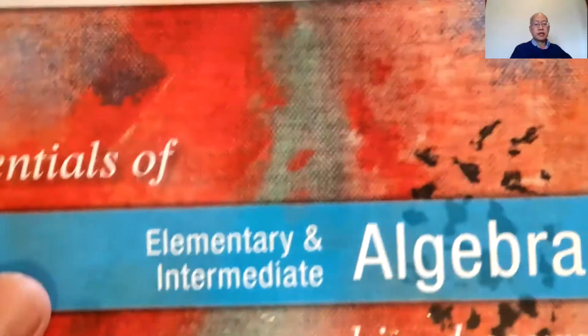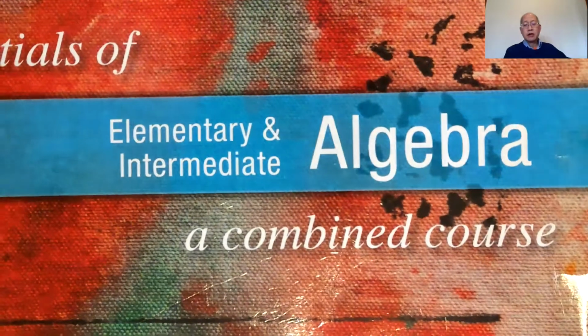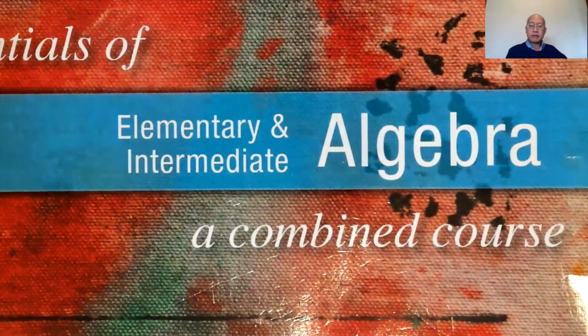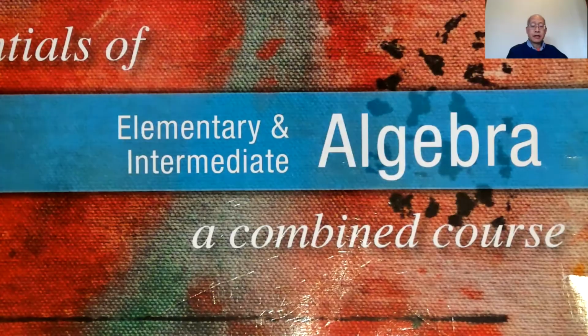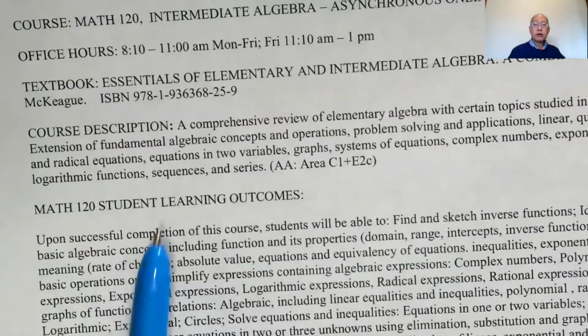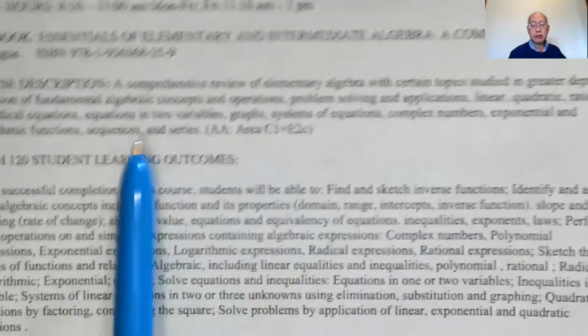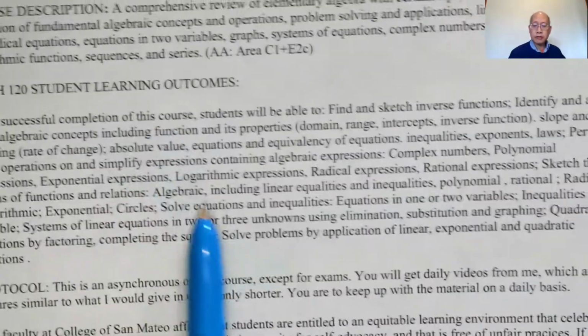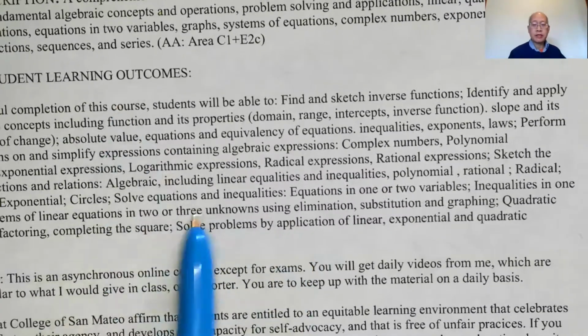If you just arbitrarily look for something that says Elementary and Intermediate Algebra, a combined course, there may be other books with the same title. So you have to look for the ISBN number. Course description, this is legal. I'm supposed to put it. You can read it or not. Student learning outcomes, I'm required to put it. You can read it or not, but it's there.